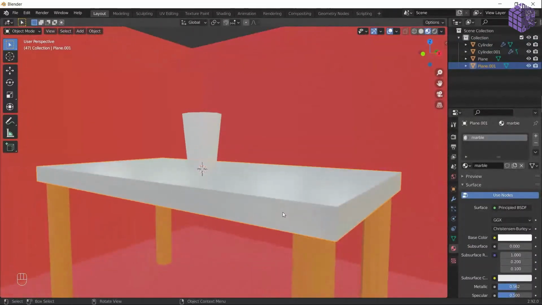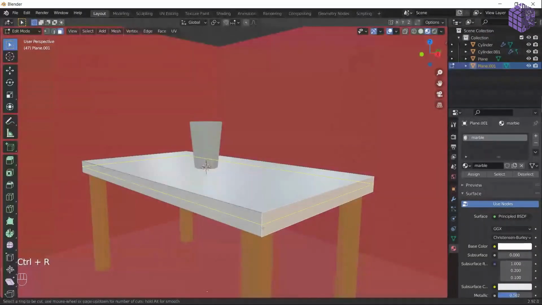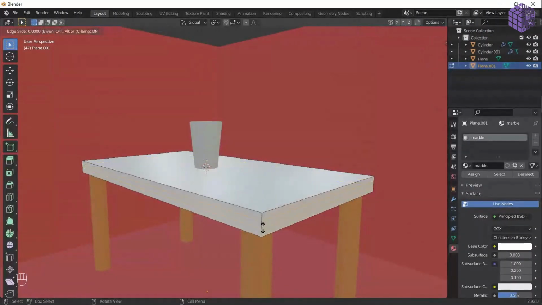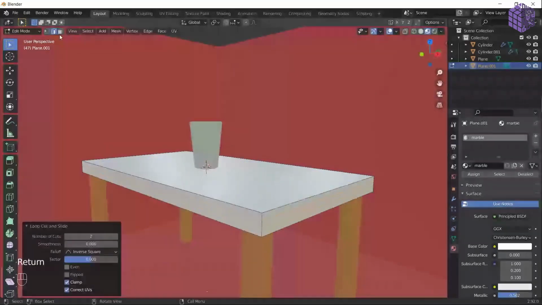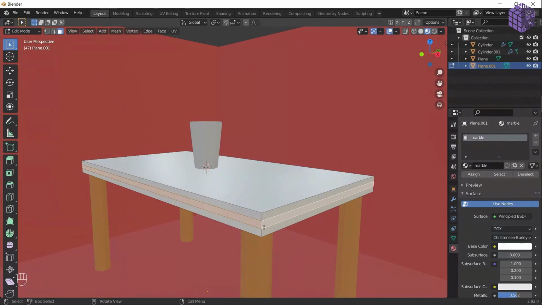We can do that. It's a little advanced, but just for fun. Click on this, Control R, double. So we are adding a loop cut. Enter. Just click here, Alt, and click on the edge. It is going to select everything. Then scale, and it's going to add a little funny geometry here. Yeah, now it looks a little fancy and a little bit expensive. So let's add